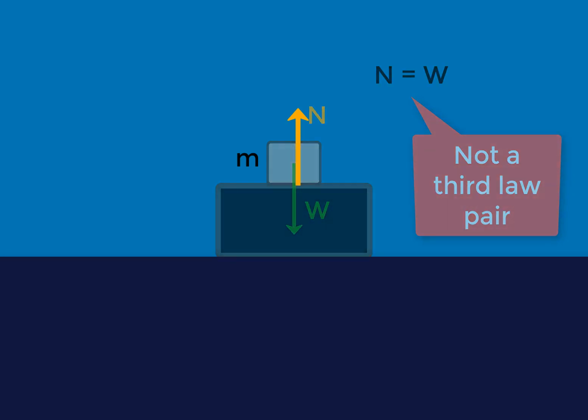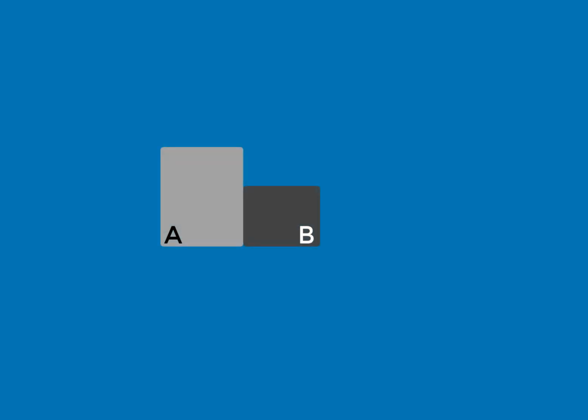Because the third law is actually saying this. Let's take two blocks, A and B, and they are interacting with each other. Then if A is exerting a force on B, let's say A is pushing B with a force F, then simultaneously B also pushes A back with an equal force in the opposite direction. They don't occur one after the other. It's not like A pushes first and B pushes next. No, both of them occur simultaneously. If A is pushing B, simultaneously B is pushing A. Likewise, if B is pulling A towards itself, then simultaneously A is pulling B towards itself.